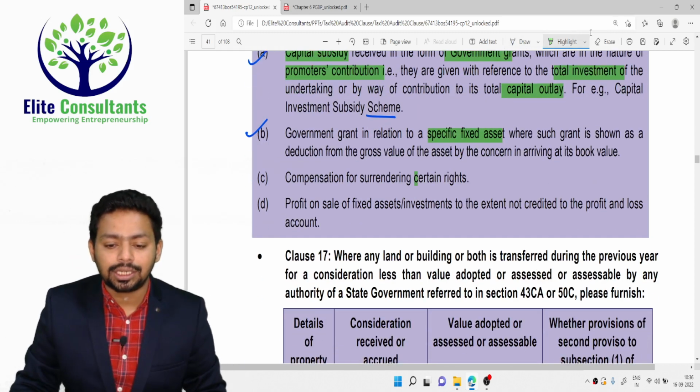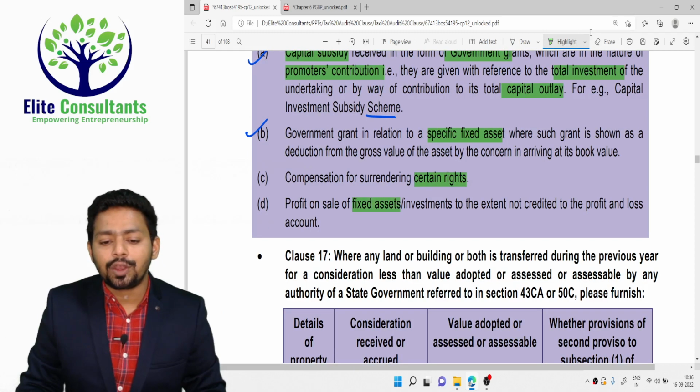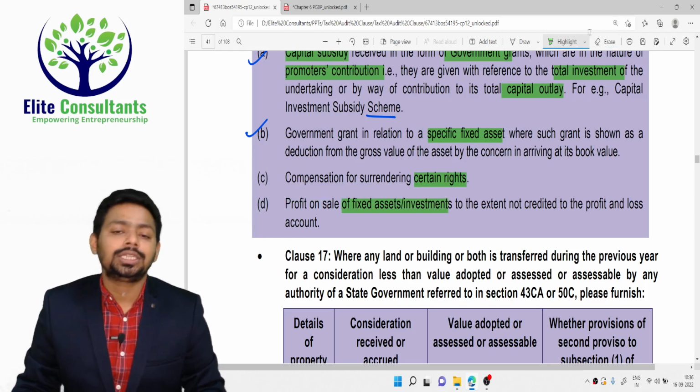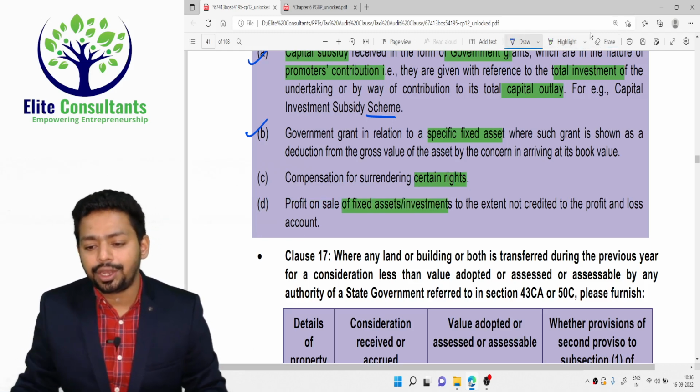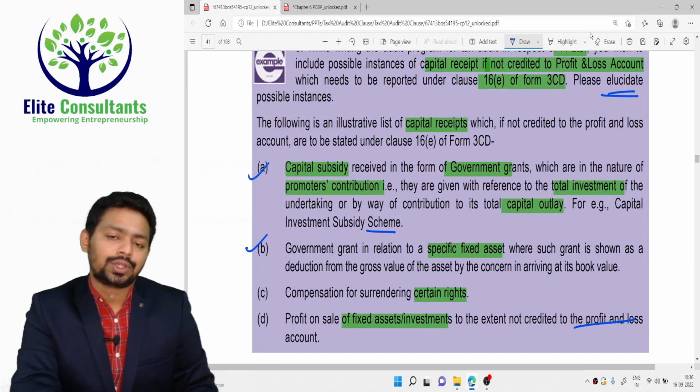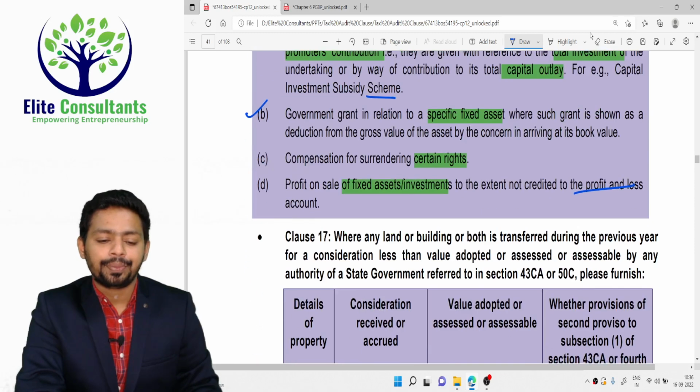Compensation on surrendering certain rights. Okay. Profit on sale of a fixed asset or investment. It's a capital gain, no? Profit on sale of certain fixed assets or investments, to the extent not credited to the profit and loss account. So you have to give this kind of disclosure in clause number 16. Okay. Thank you.